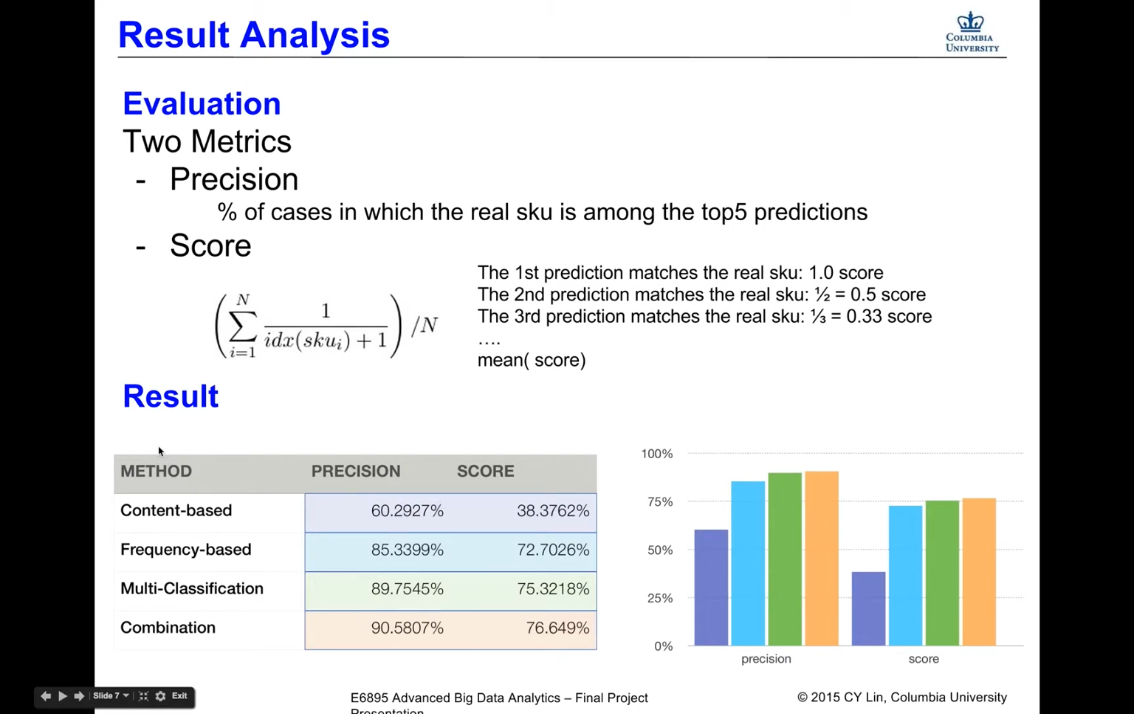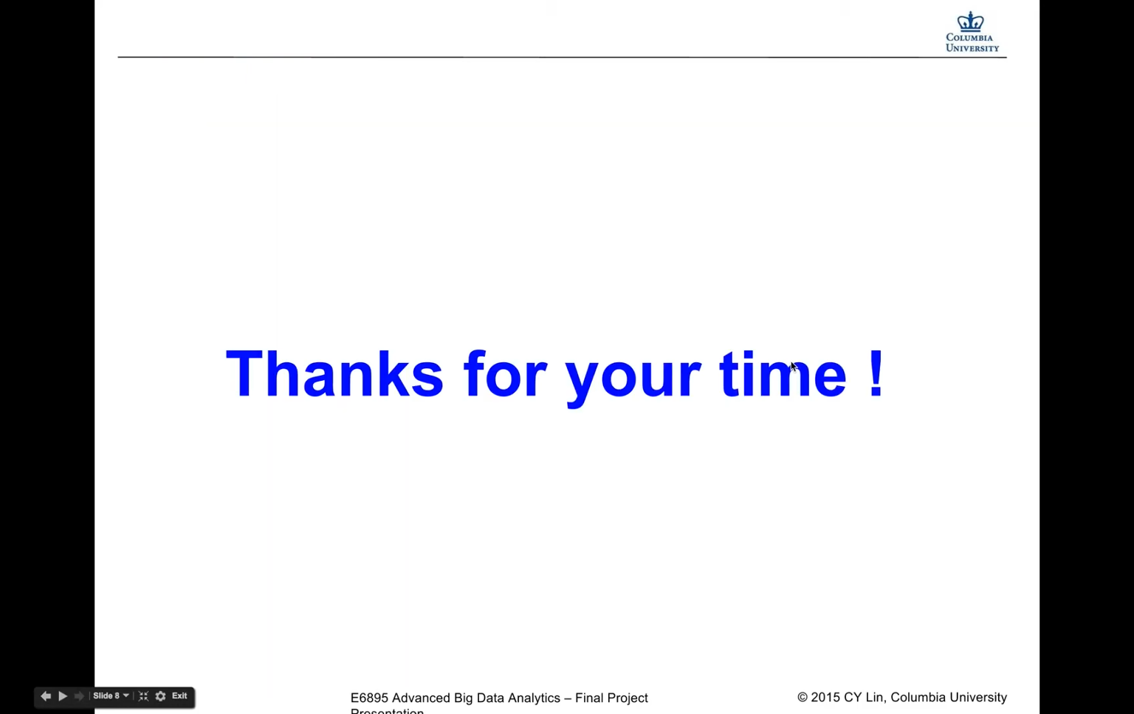Here is the result table. We can see the final combination performs better than each of these methods, no matter in precision or in score. And then I will show the demo of our project.